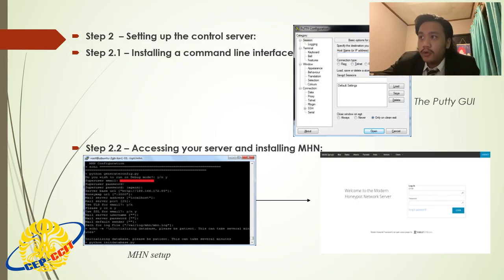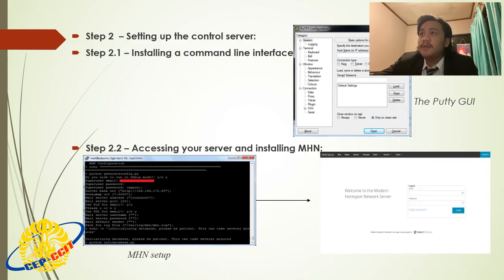Step 2.2, accessing your server and installing MHN. After you have completed the task, you will need to enter the IP that you were emailed by DigitalOcean into the section on PuTTY that asks for hostname or IP address. And after you have done this, select open. You will be taken to a CLI. You will be asked to enter your server username and password.